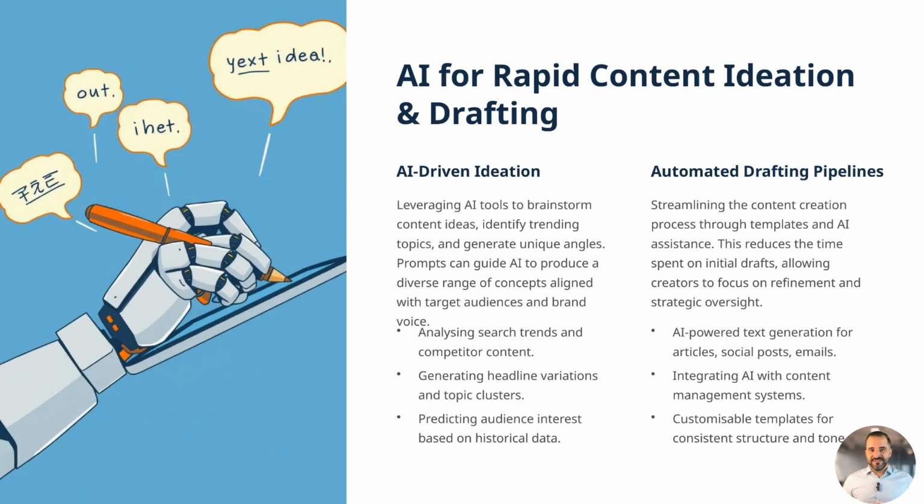AI tools significantly enhance content ideation by scanning vast datasets, social media, forums, and search engines to pinpoint emerging trends. Using natural language processing and predictive analytics, they uncover high-potential angles and subtopics that competitors may overlook. Integrated keyword research modules analyze search volume, related queries, and ranking difficulty, then forecast audience interest and content longevity. Based on these insights, AI generates multiple headline variations, varying length, tone, and keyword placement to maximize click-through rates.